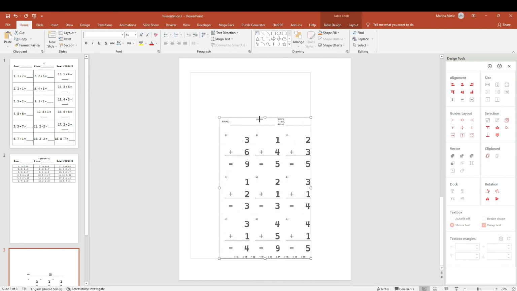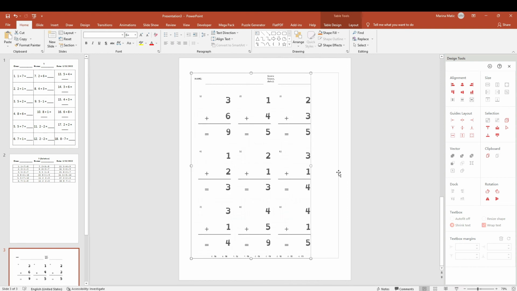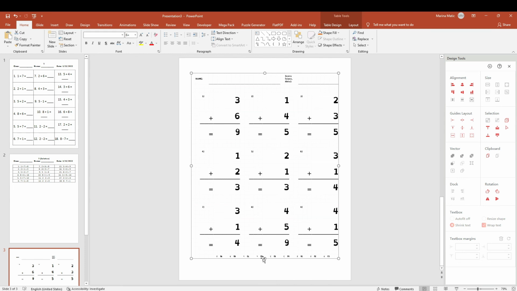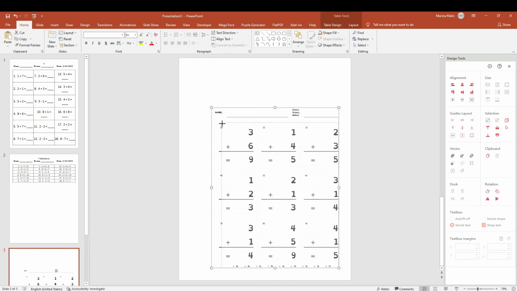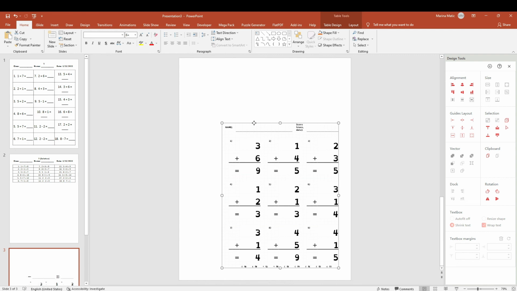And now you can move things around, you can edit things around. But of course, this is going to have only those values that were generated at the moment you copy pasted. This is not going to change as you click and move around. And this is how you get your printable in a different dimension.